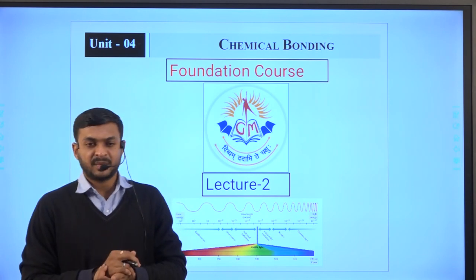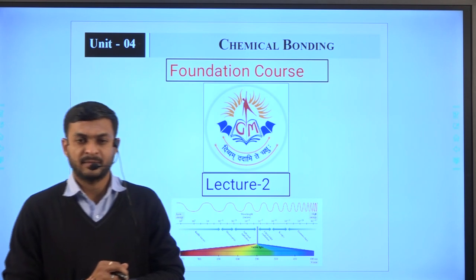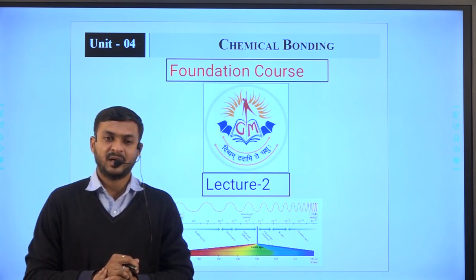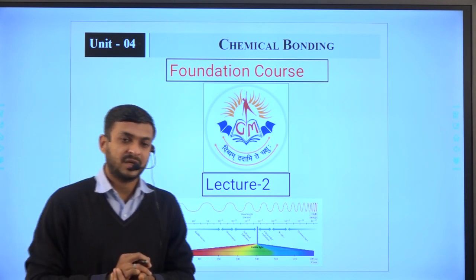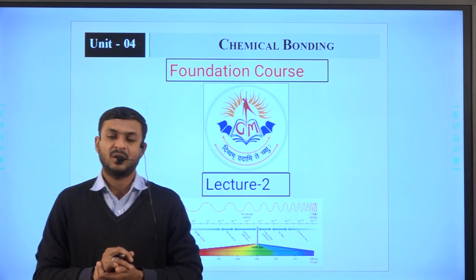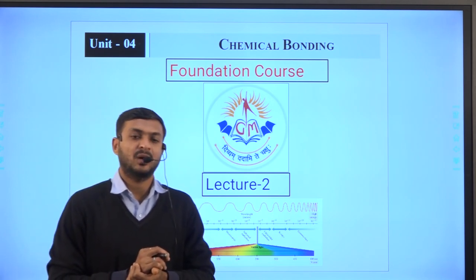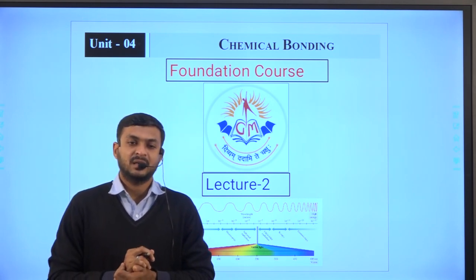In this chapter we are going to study a total of 6 different types of chemical bond. Generally the 6 bonds are divided into 2 parts. One is called primary bond and the second is known as secondary bond.